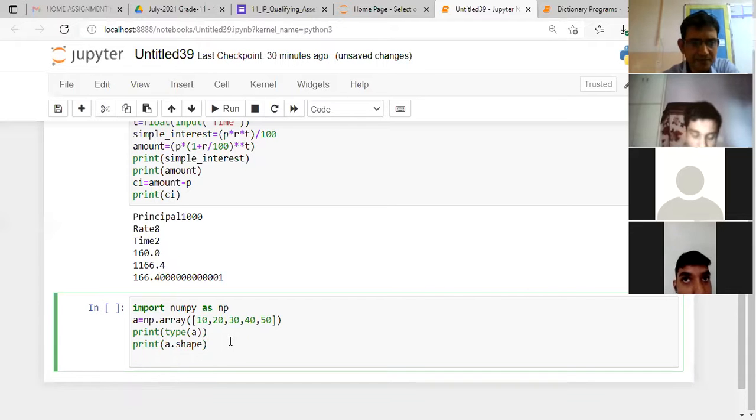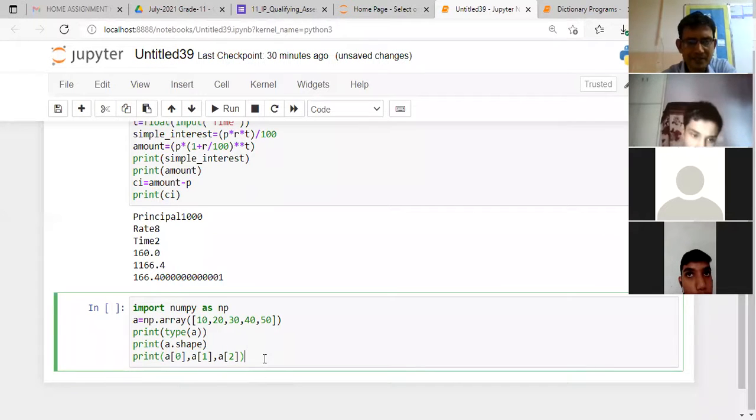And next is I want to access the particular elements. Let's say A0 is the first element, A1 is the second element, A2 is the third element.